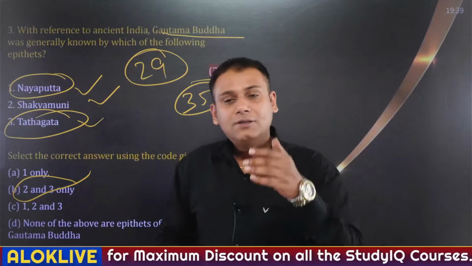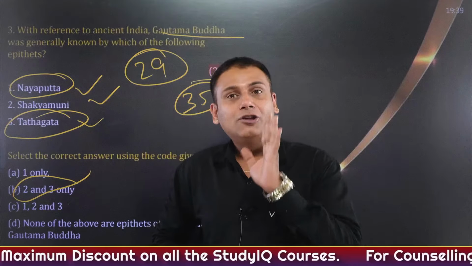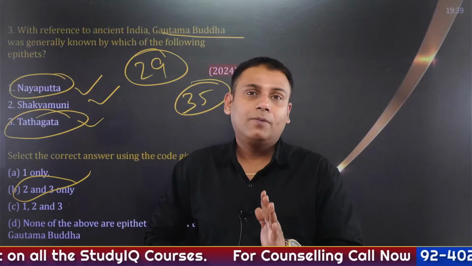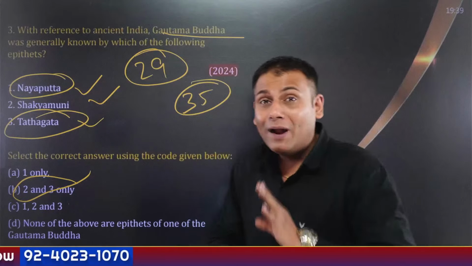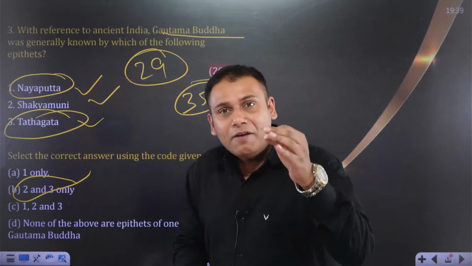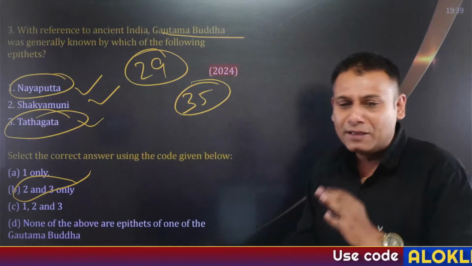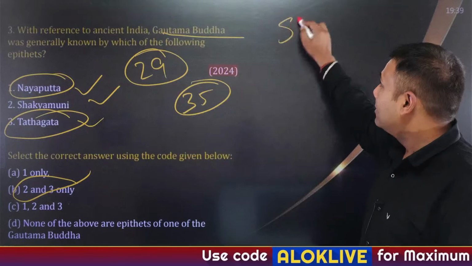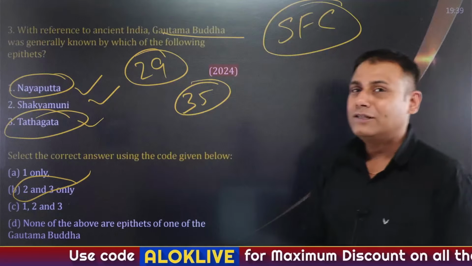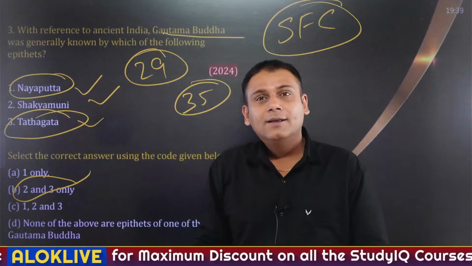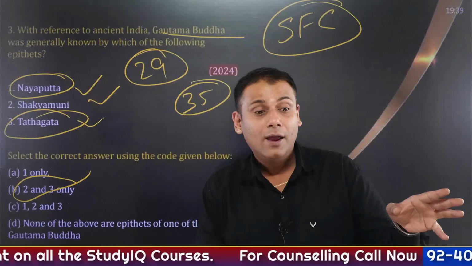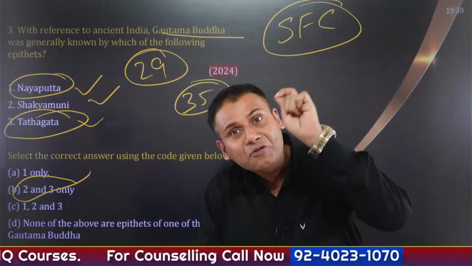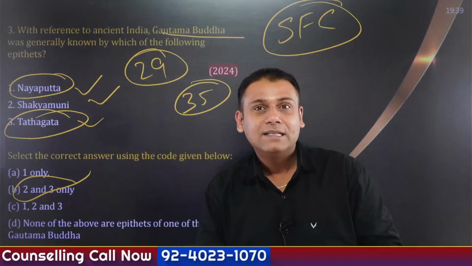Okay? So, Buddhism and Jainism, these are the core and important topics, and you cannot skip this topic at any cost. Clear? One thing you might have learned by now: whenever you are studying history, follow a very simplistic pattern, and that pattern is SFC, story, fact and concept. Because whenever you correlate any fact or a concept with a story, it becomes quite easier for you to retain those concepts. Isn't that so?